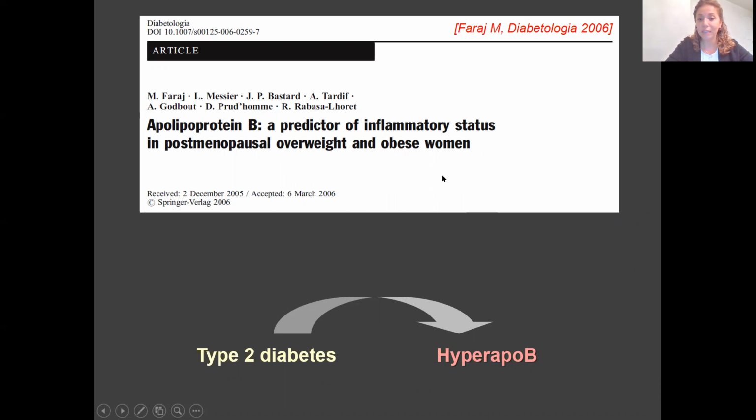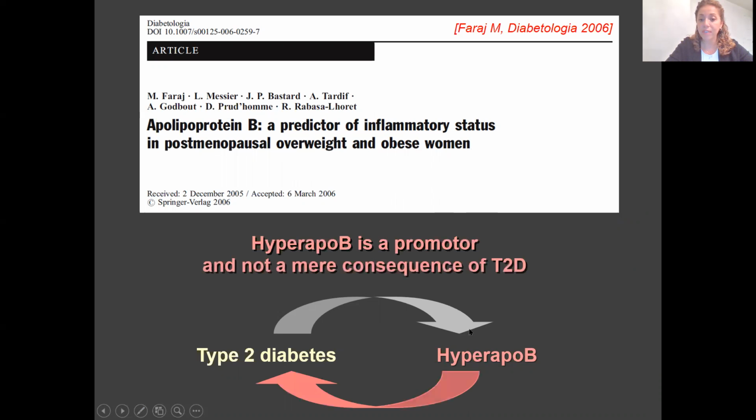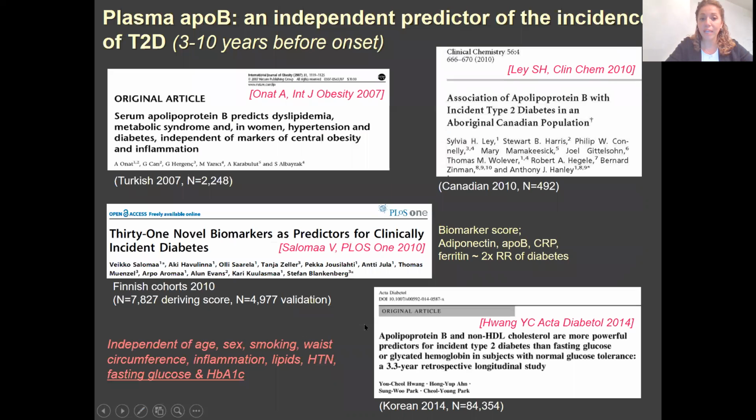And we all know that, like cardiovascular disease, type 2 diabetes is an inflammatory disease. Therefore, we developed the hypothesis that hyperapoB is a promoter and not a mere consequence of type 2 diabetes in humans. Luckily, this did not remain as a hypothesis, as multiple epidemiological studies came later after in many populations like